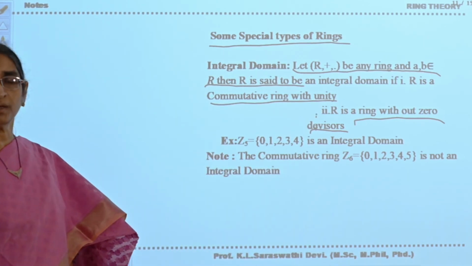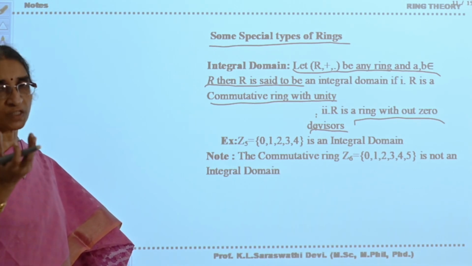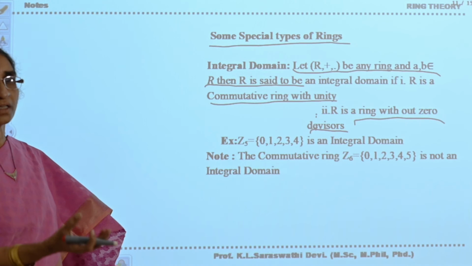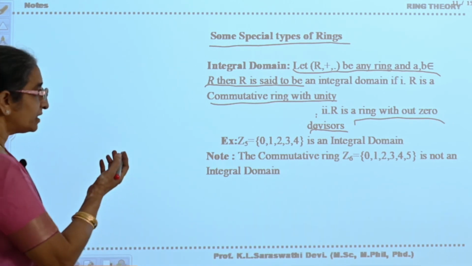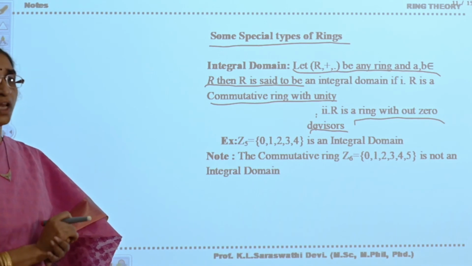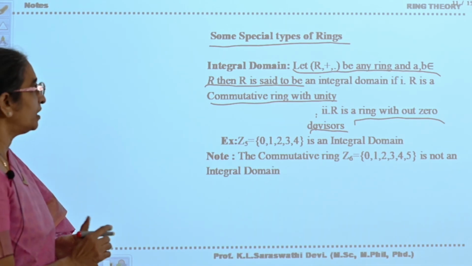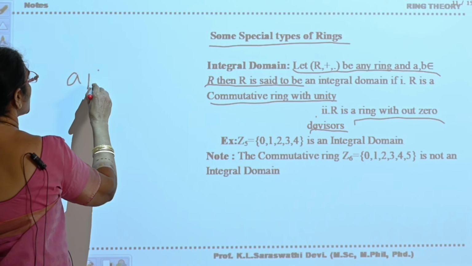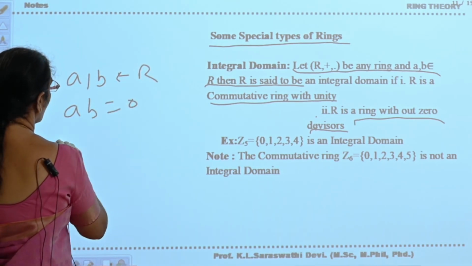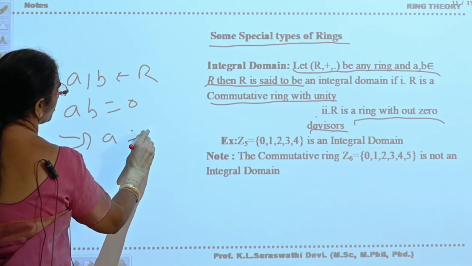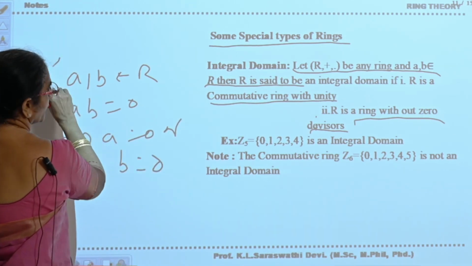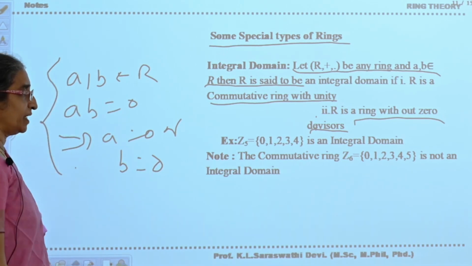Commutative ring with unity means in a ring commutativity is satisfied and a multiplicative identity exists. And without 0 divisors means that for any two elements A, B belonging to R, AB is equal to 0 implies either A is equal to 0 or B is equal to 0. Then you will say that that ring is an integral domain.